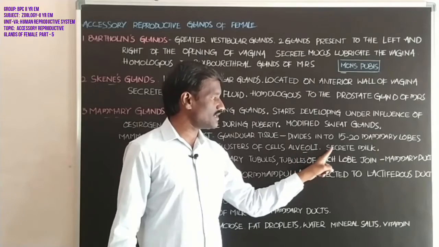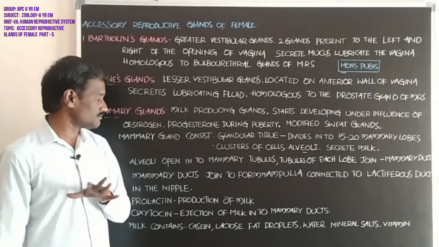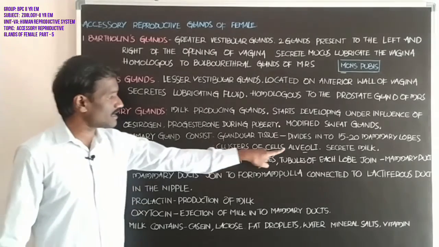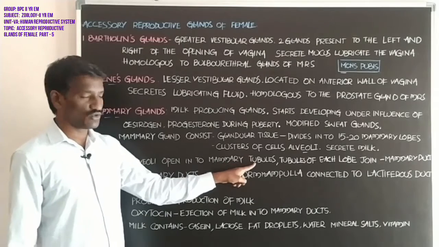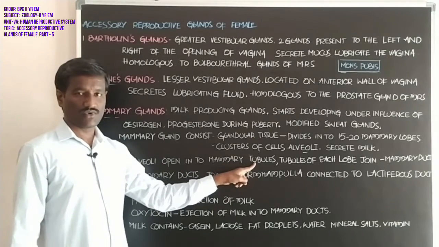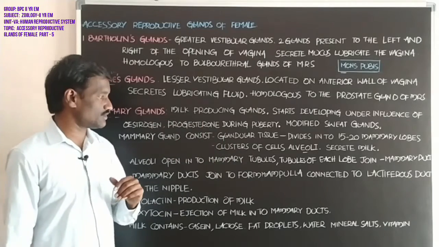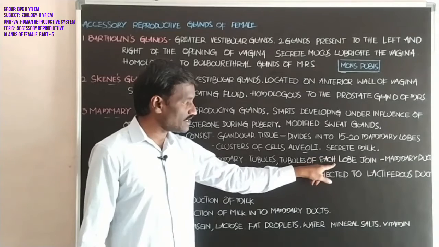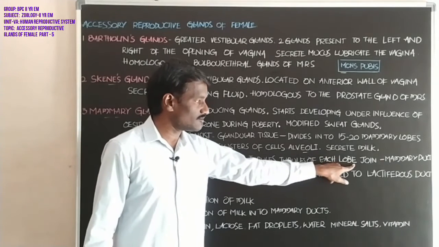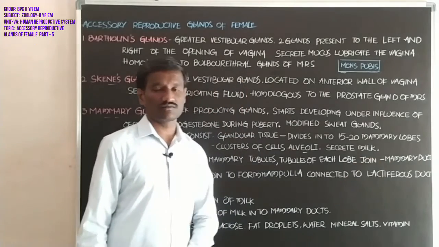Students, the alveoli secrete milk, and they open into mammary tubules. Several mammary tubules of each lobe join and form the mammary duct.